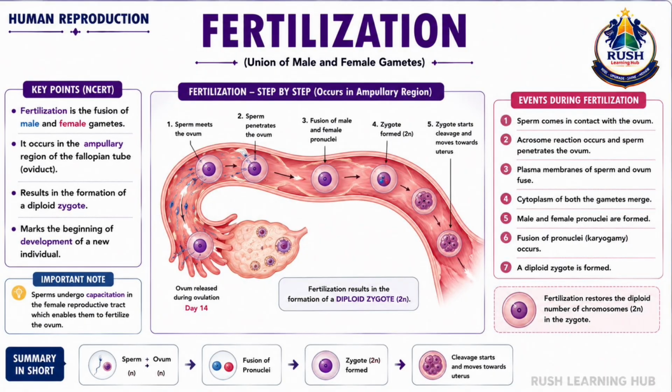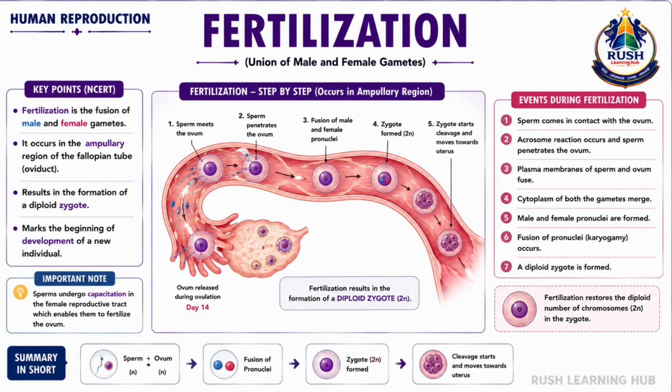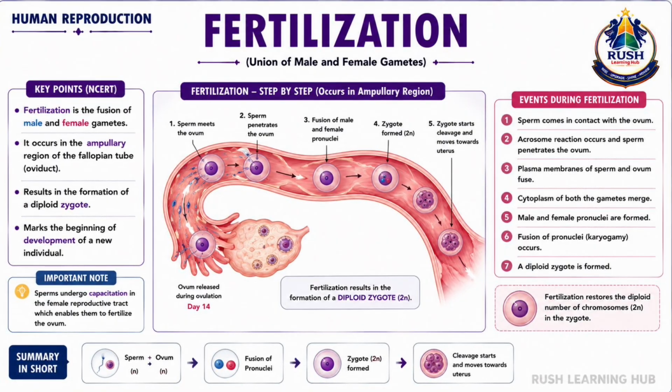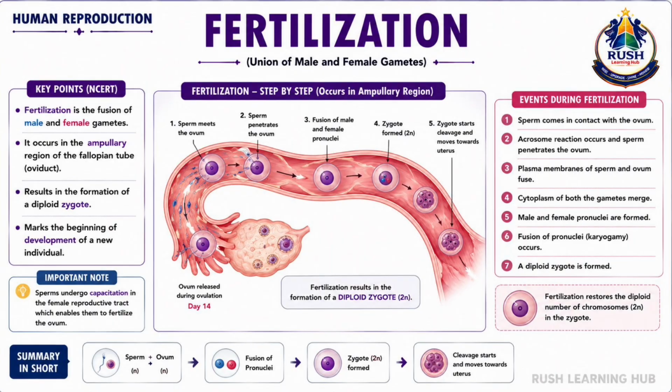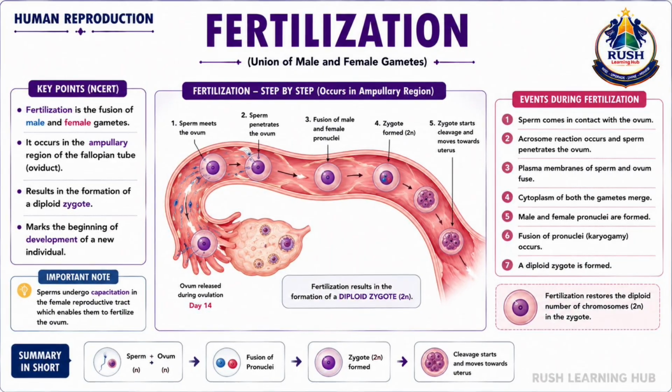Thus, fertilization marks the beginning of a new life by combining the genetic material from both parents and forming a diploid zygote. Important line: fertilization occurs in the ampullary-isthmic junction of the fallopian tube and results in the formation of a diploid zygote.